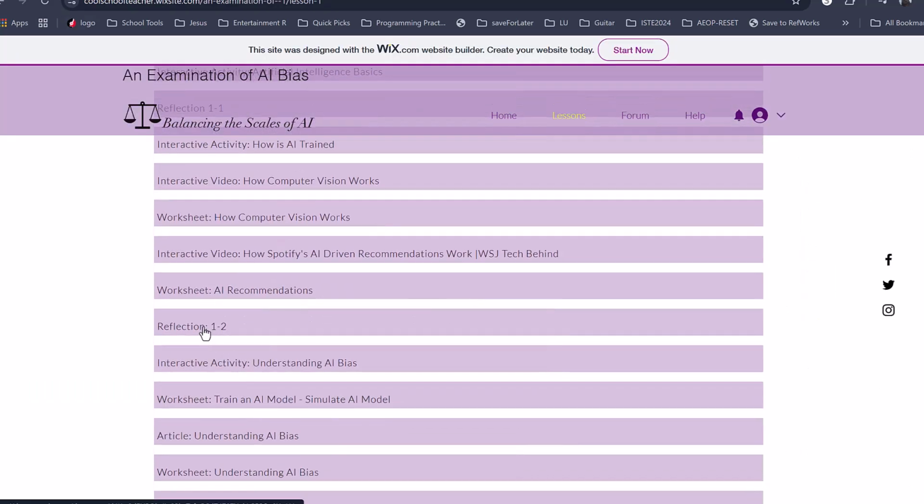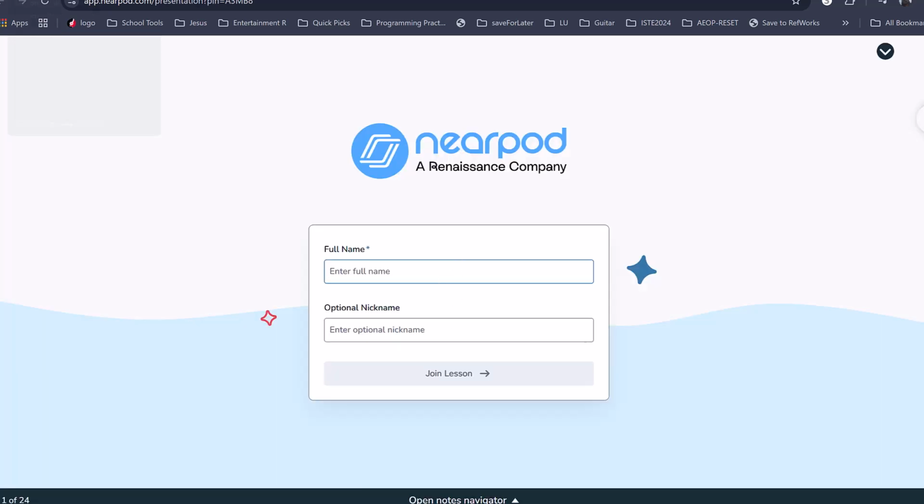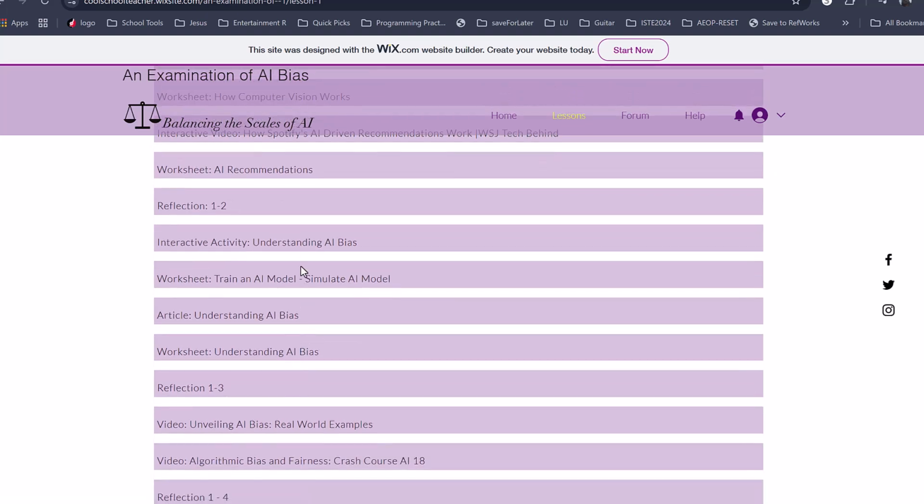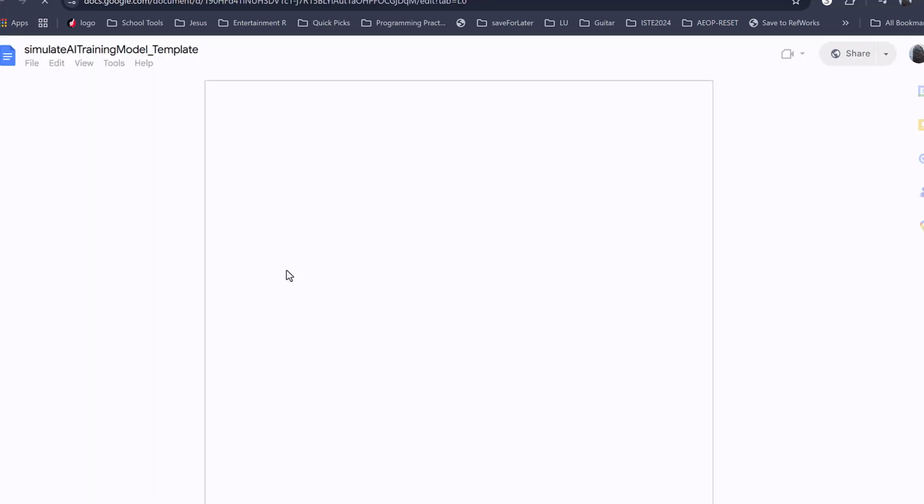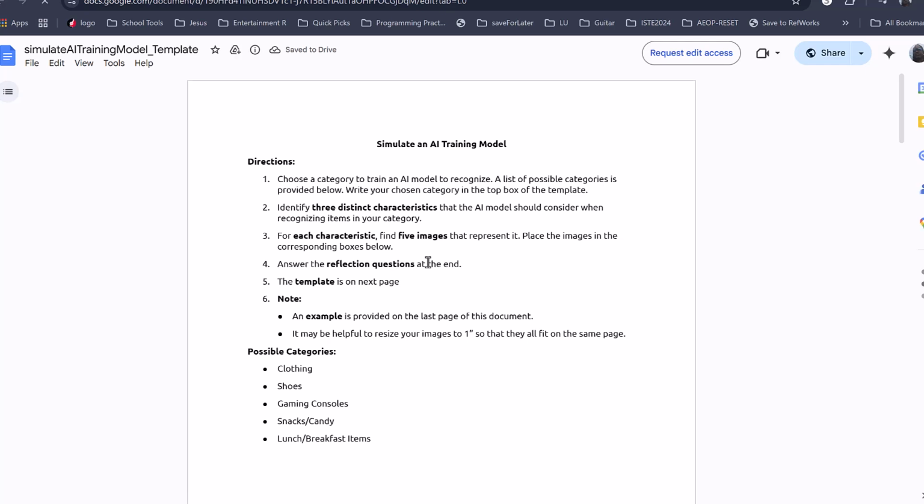And there's another reflection, very similar to the other reflection. We have another interactive activity. This is another Nearpod activity that the students will go through. And with this one, there's a worksheet where students have to simulate training an AI model.